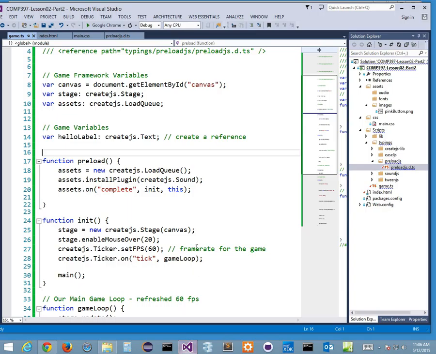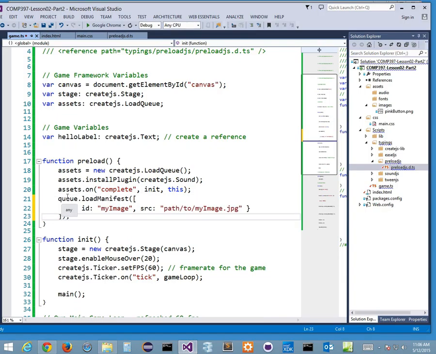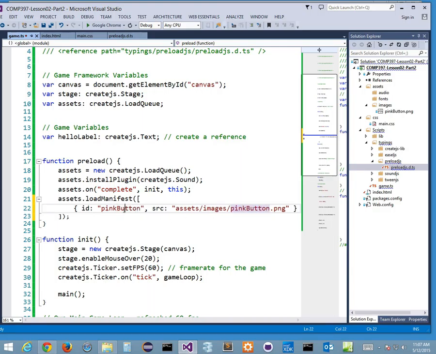So I'm going to go back to here. I want to put this in. It's not Q that I'm loading, but assets, right? I'm loading a manifest, and here I can put in a path to my image. Well, my path to my image is my pink button.pink. So I'm going to type that in. Now it's got to be in the same order. So it's going to be assets/images/pinkbutton.pink. And I want to name this thing, so it's not my image. Let's just call it pink button. This is like an alias. This ID is an alias for my pink button, right? That's all I'm doing. This is my manifest.